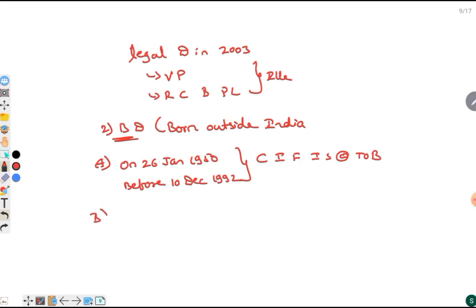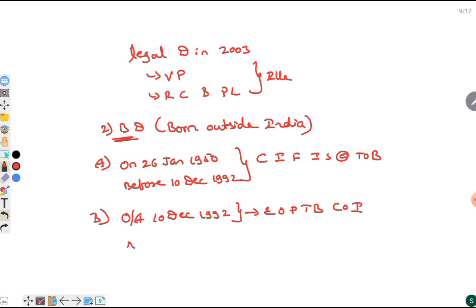Then the second condition is if a person born on or after 10 December 1992, either of parents to be citizen of India.